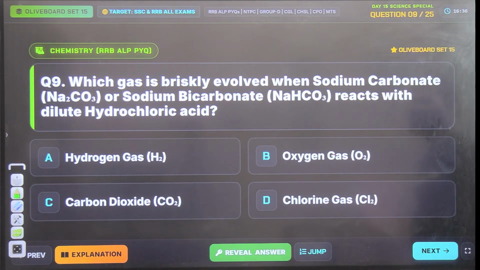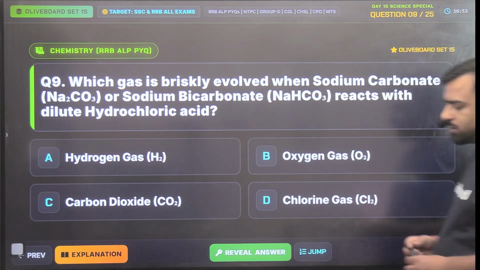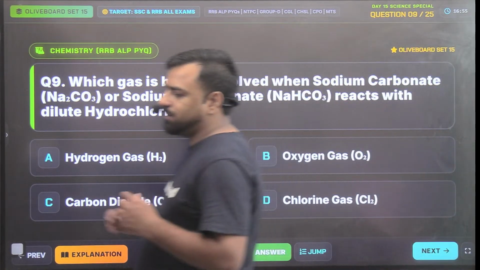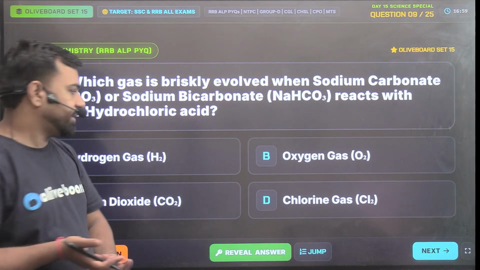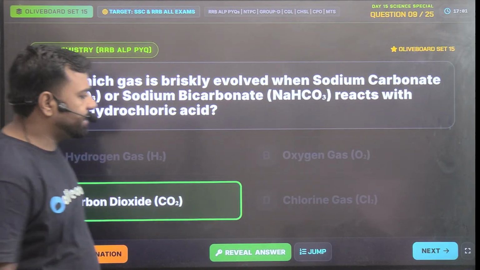Which gas is briskly evolved when sodium carbonate or sodium bicarbonate reacts with dilute HCl? So is it H2, O2, CO2, or Cl2, that is chlorine? So what should be the correct answer, guys? Which gas is released? Guys, the same concept is used in the fire extinguisher as well. So Utkarsh, you are 100% correct. The correct answer is CO2.